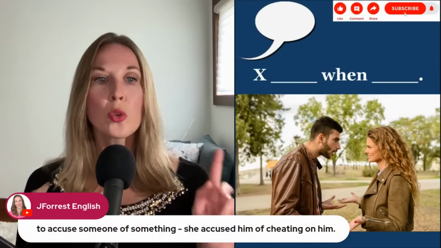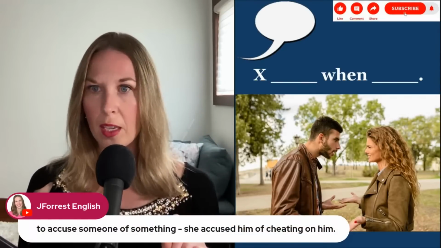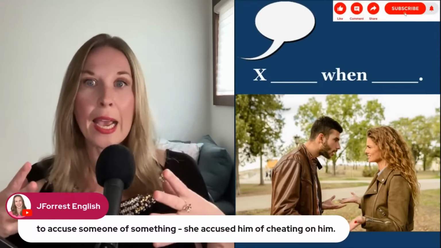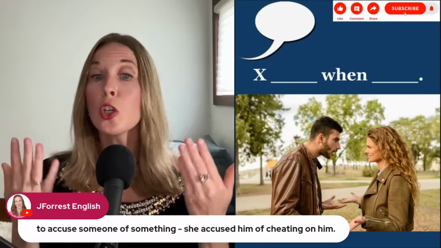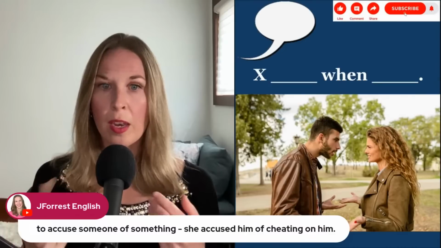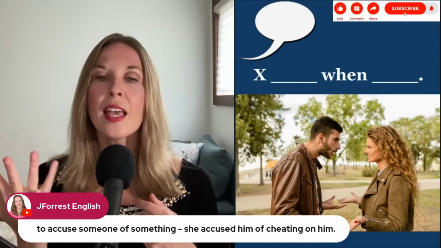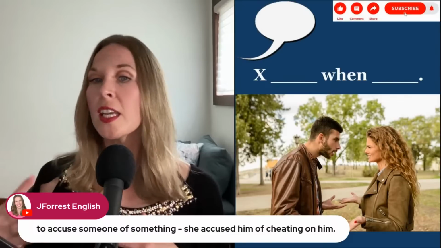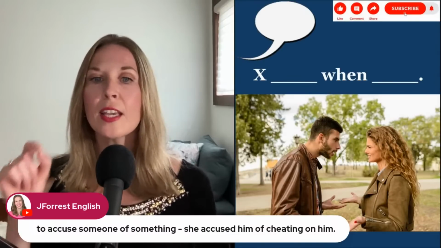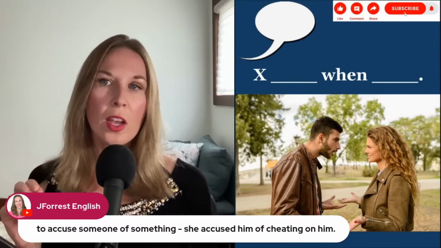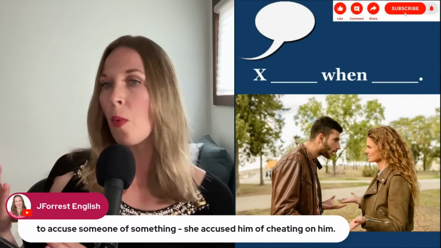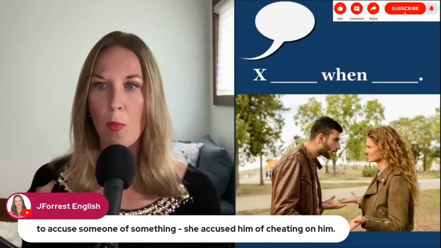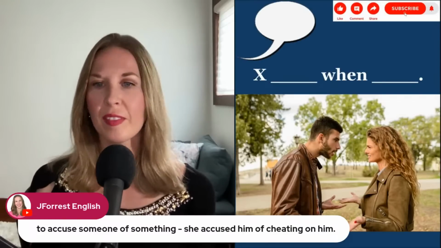So now I'll post this again and you can see the structure as well. To accuse someone of something. Now you can have something as a noun, or if it's a verb, then you need the ing. She accused him, someone, preposition of, and then the verb in ing, of cheating. And now we already learned previously that you cheat on someone. So you also have to remember that sentence structure. You don't cheat someone, you cheat on someone. Okay. Excellent sentence.